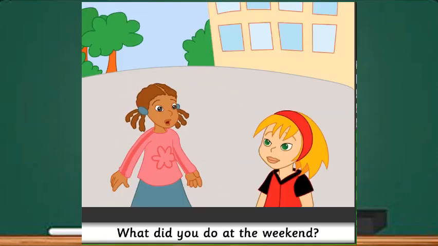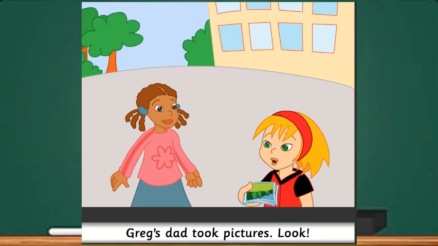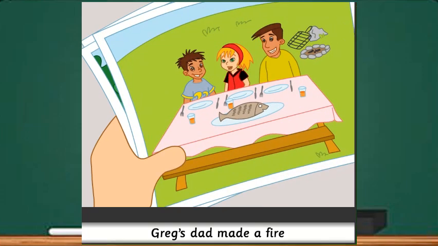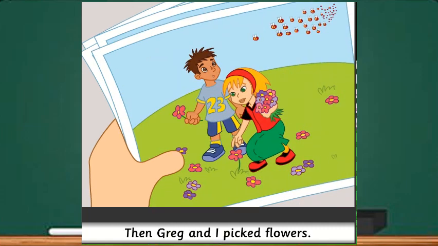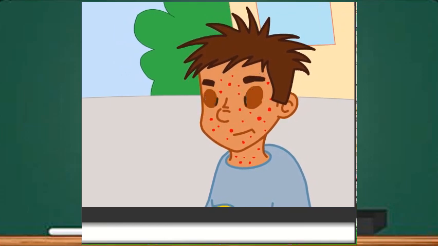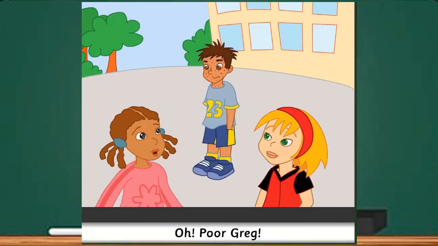Hi Anna, what did you do at the weekend? Greg and I went to the forest. We had a lot of fun. Greg's dad took pictures. Look. I swam in the river. Greg caught a big fish. Greg's dad made a fire and he cooked the fish. We ate the fish for lunch. It was delicious. Then Greg and I picked flowers. They were beautiful. But then we saw a lot of bees and... Oh, poor Greg!